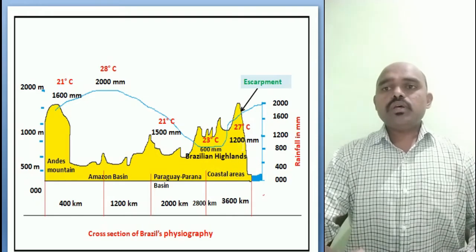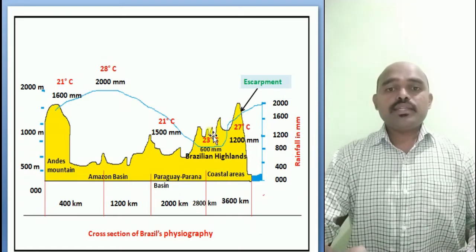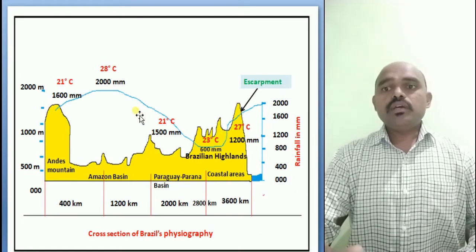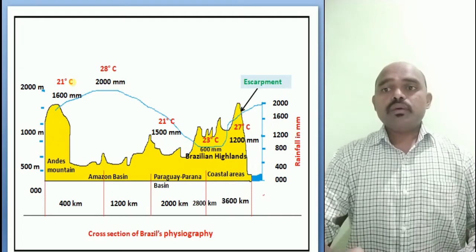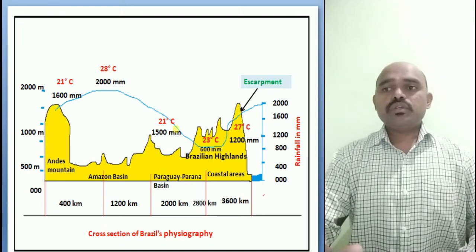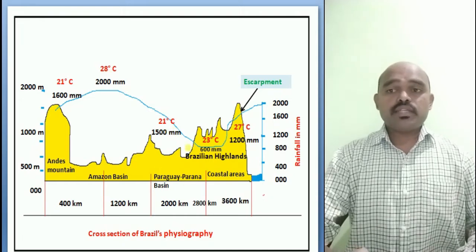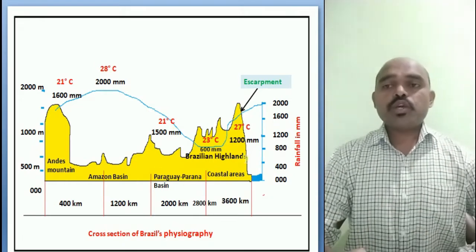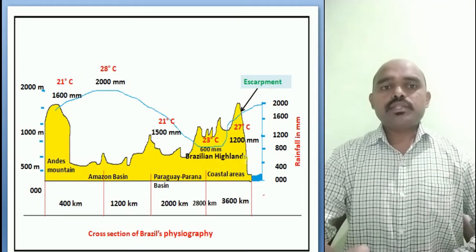Now the average temperature: at the Andes Mountains we have 21 degrees Celsius. Then on the Amazon Basin we have 28 degrees Celsius. Paraguay Parana we have 21 degrees Celsius. Then here we have the escarpment, where we have 27 degrees Celsius. So these are the average temperatures. Okay. Now let us see.